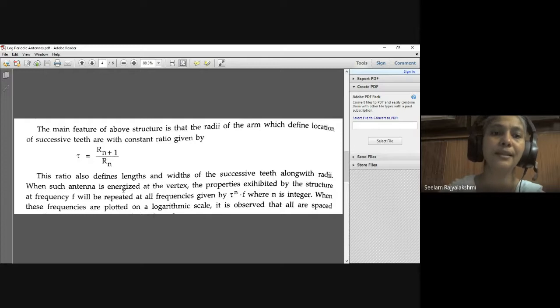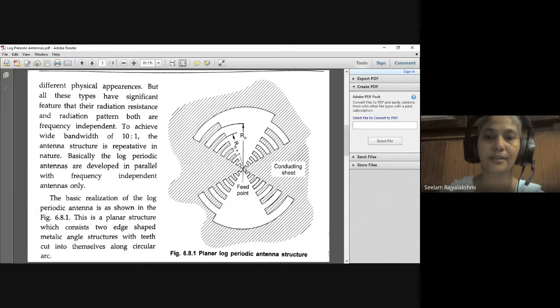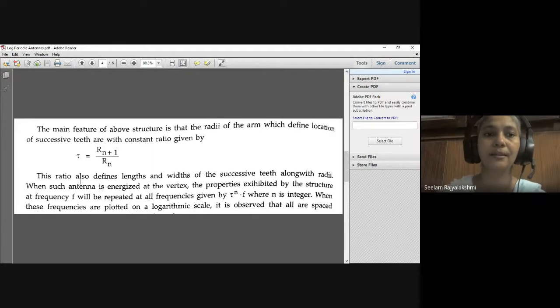So when the antenna is energized at the vertex, as I have shown you here, at this particular point, energized means you feed at this vertex point. When such an antenna is energized at the particular vertex point, the properties exhibited by the structure at frequency f will be repeated at all the frequencies which can be given as tau power n into f. Here n is an integer.